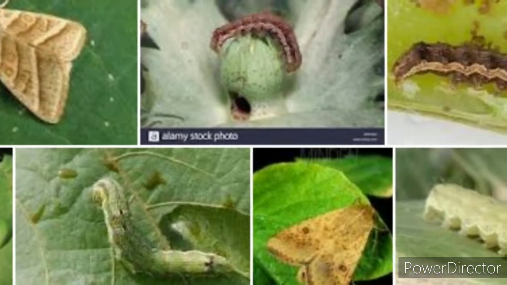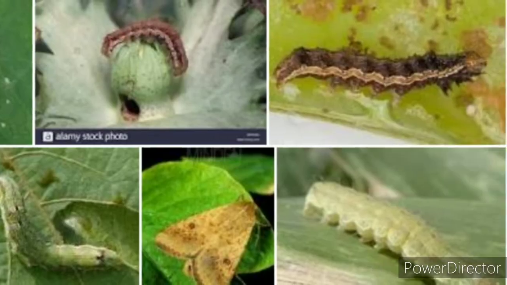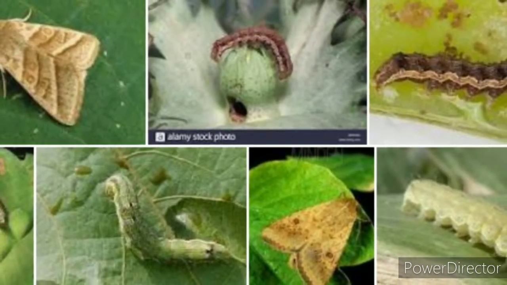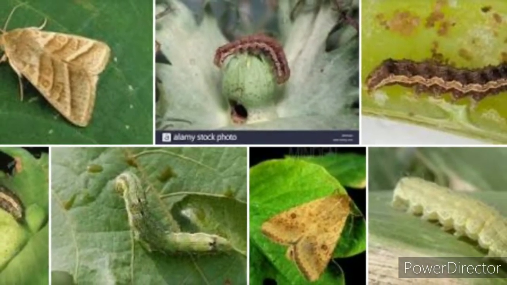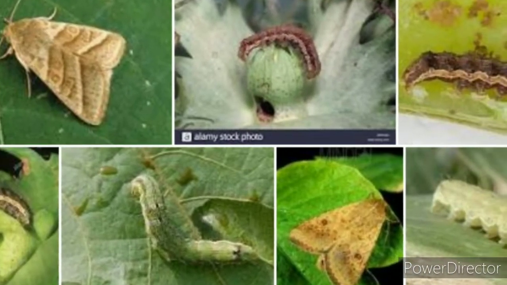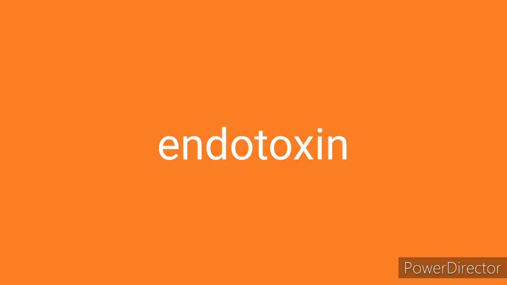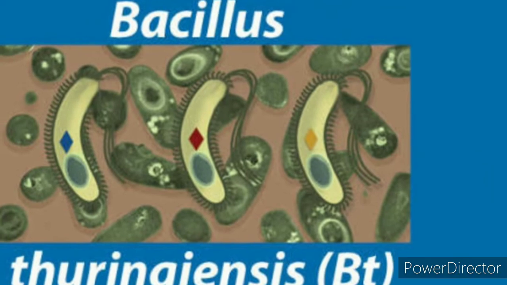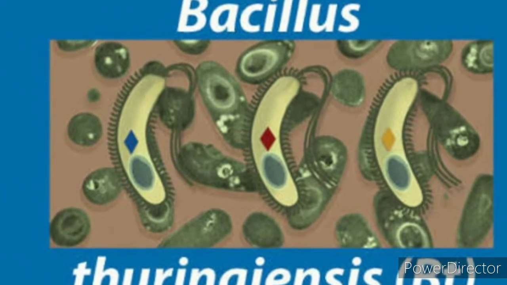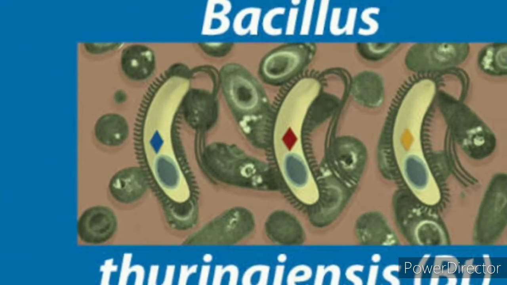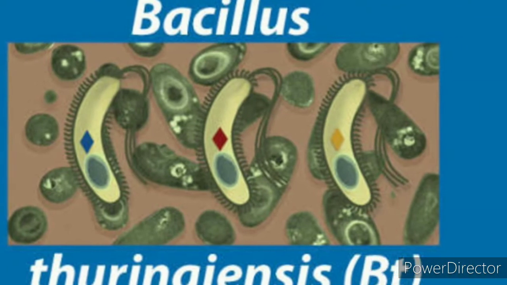Most Bt toxins are insecticidal to the larvae of moths, butterflies, beetles, cotton bollworms and gadflies, but are harmless to other forms of life. Insecticidal activity depends on a toxic protein called endotoxin. The gene coded for synthesis of this endotoxin was isolated from Bacillus thuringiensis and incorporated into the cotton plant.